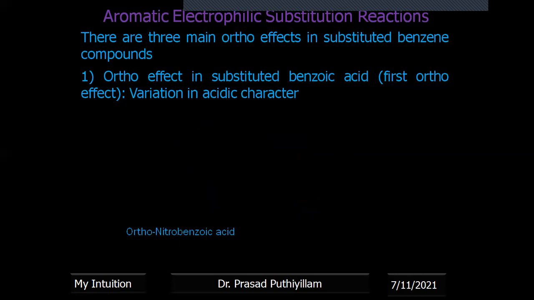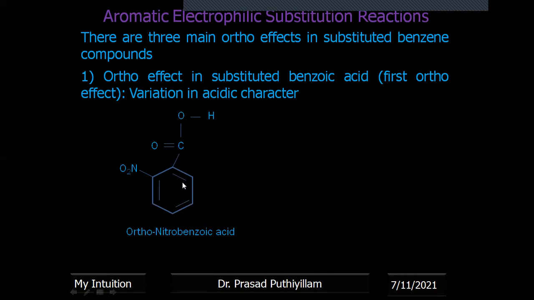So if it has got an ortho substitution, for example ortho nitrobenzoic acid, meaning the ortho position has an NO2 group, I am drawing the benzoic acid structure. What is the difference compared to benzoic acid? When a nitro group, or any substituent, is present at the ortho position, being a bulkier group, there will be a change in the bond angle, or it will go away from the plane of the molecule.